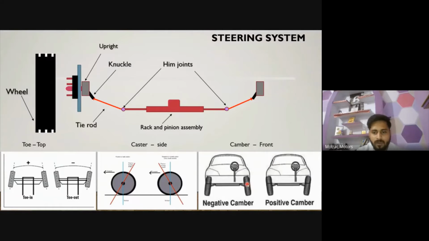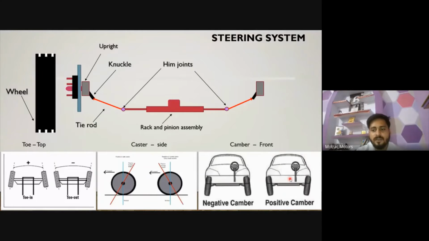Okay, if your wheels look such that the top side is coming downward and the bottom side is coming to the opposite side, in that case it is negative camber. And the opposite is positive camber. We prefer them in different applications. Suppose I'm using a loading or commercial vehicle, I generally prefer positive camber. Why do I prefer positive camber?